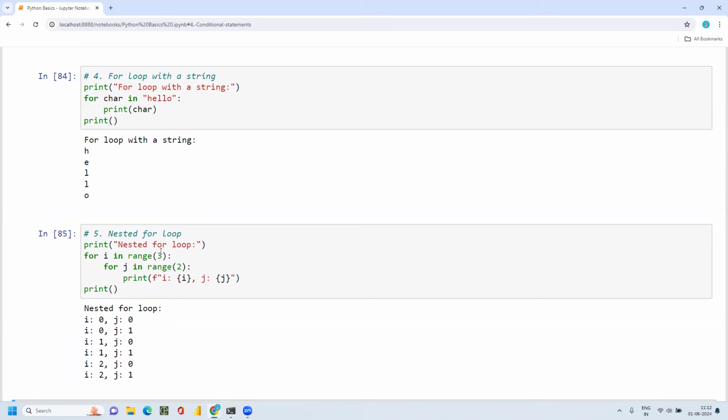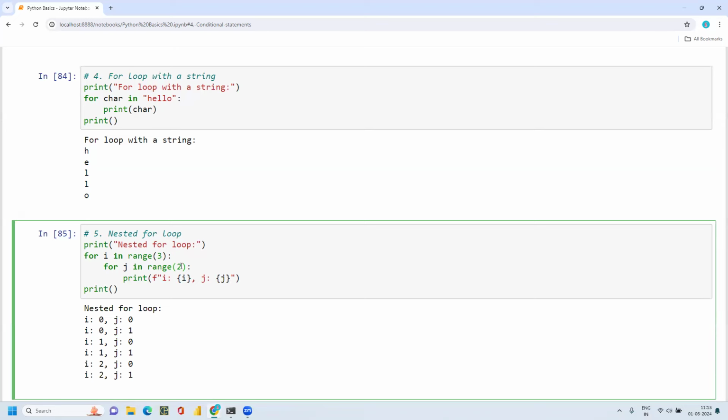For example, for i in range 3, it will start with 0, then it will go to the second for loop, then 0, then it will print 0, 0. No, sorry, first iteration I have 0. Then here I'm giving the range 2, right? Then it will print 0 and 1. So that is why first it is 0, 0 and 0, 1. Then I is 1: 1, 0 and 1, 1.